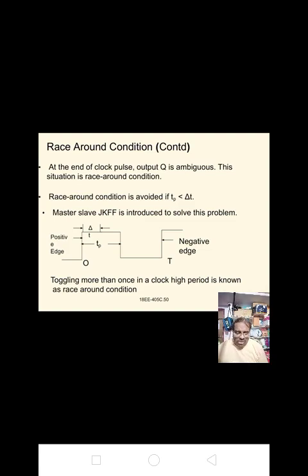There are two solutions for avoiding race around condition: use of edge triggering, and the second one is master slave JK flip flop configuration. By this we can avoid the race around condition which occurs in RS flip flop and JK flip flop.